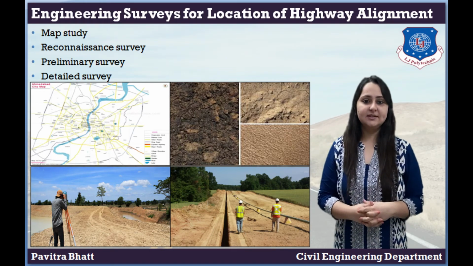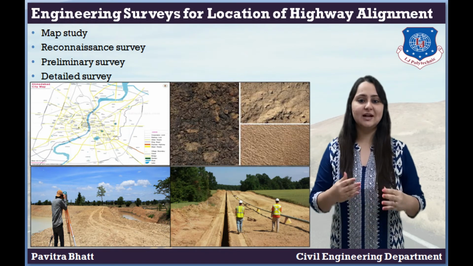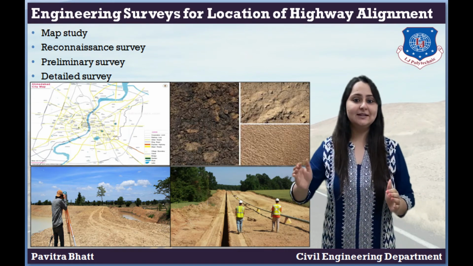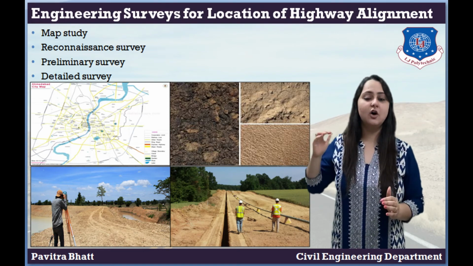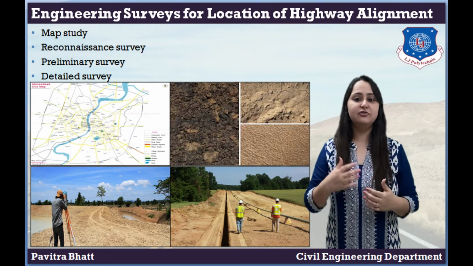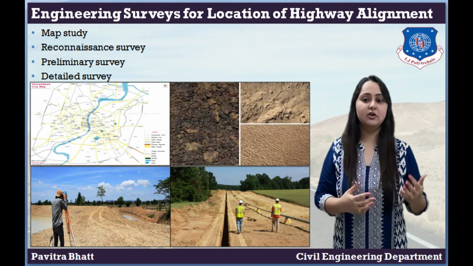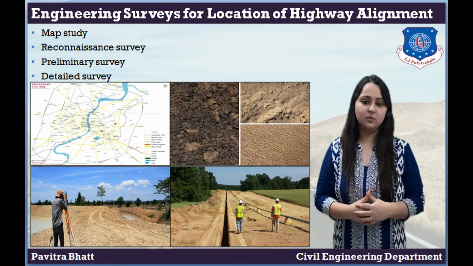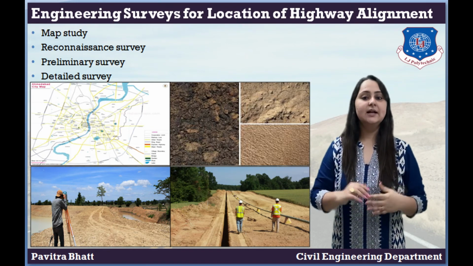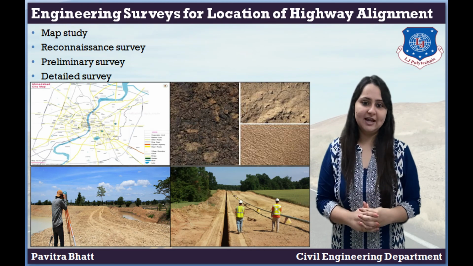Our last survey is detailed survey. The main purpose of the detailed survey is to transfer the center line on the ground exactly as it has been finalized and established on the map. Final location survey is also helpful for collecting further information necessary for preparing the detailed plan, for estimating of quantities for excavation work and to determine the total cost of the project. These are the main surveys we include in location of highway alignment.